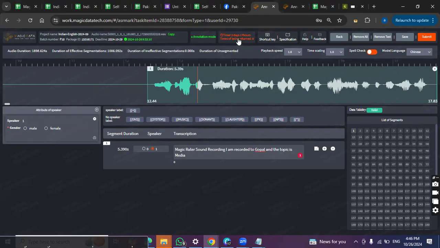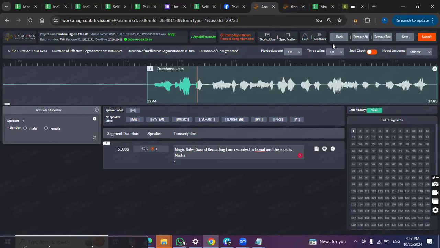This is very important. It is showing that the task is going to expire in how many days or hours. So currently we have 2 days and 17 hours, right? This means that the task is parked today, so you have 3 days to complete. But it's not that you are going to take 3 days to complete it. You are required to complete at least 2 tasks in a day, right? But just because you all are new, you can submit 1 task per day.